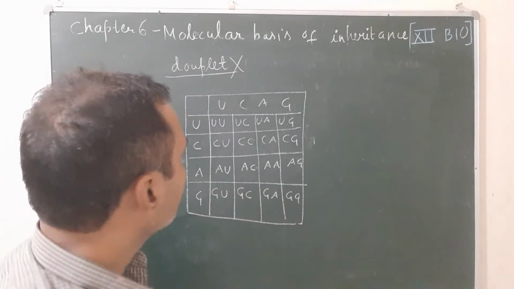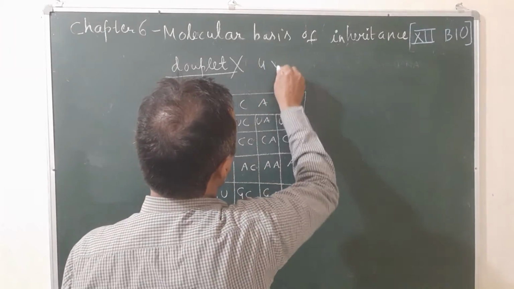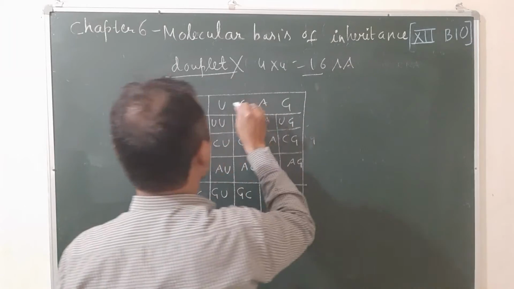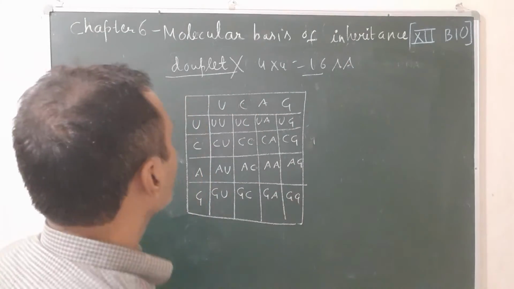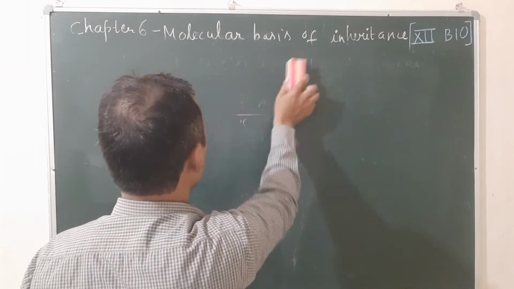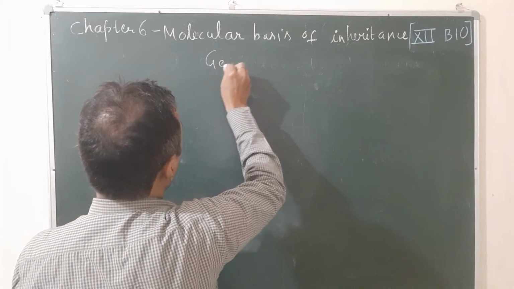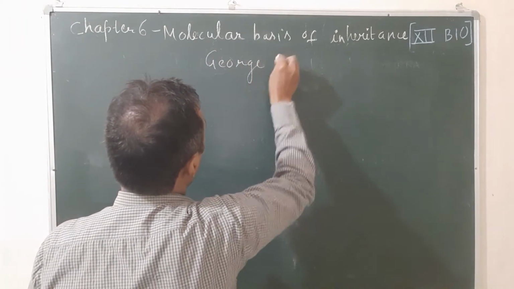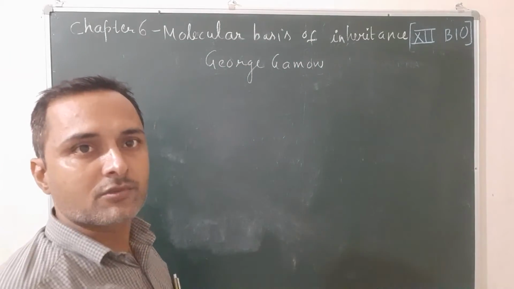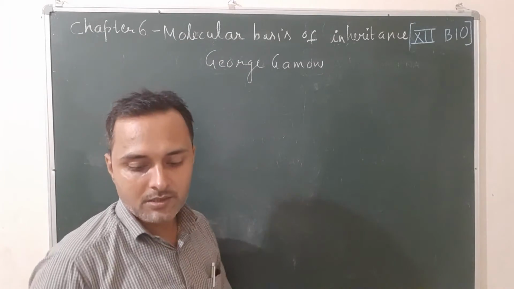The idea of duplet is 4 into 4, equal to 16 amino acids only coded. Let us see the code is triplet. The idea of the code being triplet was given by George Gamow. When the code is triplet, that means 3 bases code 1 amino acid, so all 20 amino acids found in the protein can be decoded.